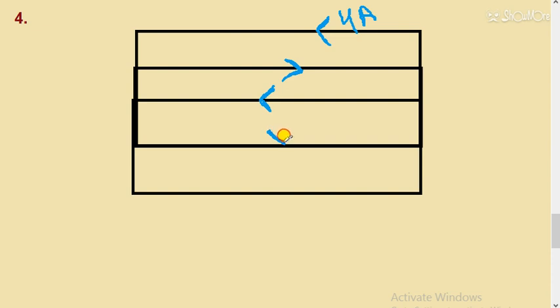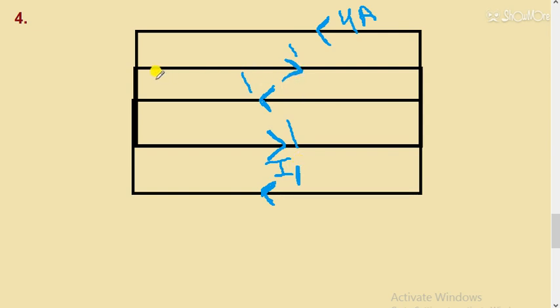Here he has again given the direction of current, and here we have to find the current. So don't worry, I will ask. This is 1 ampere, this is 1 ampere, this is also 1 ampere, this is we have to find. Let's say take it as I1.